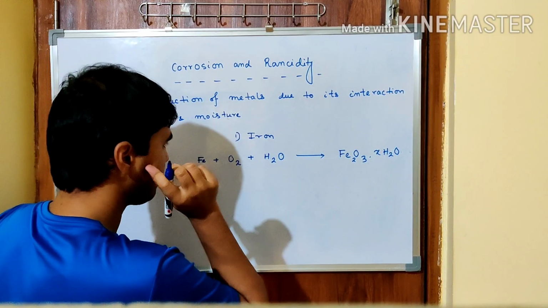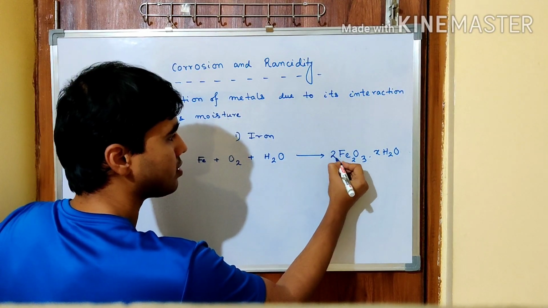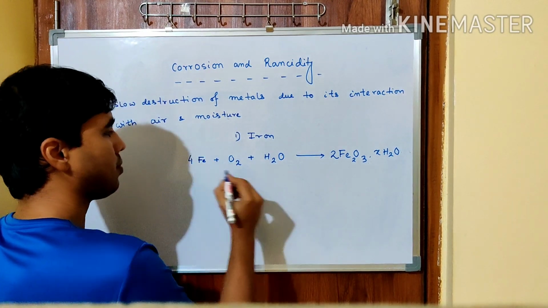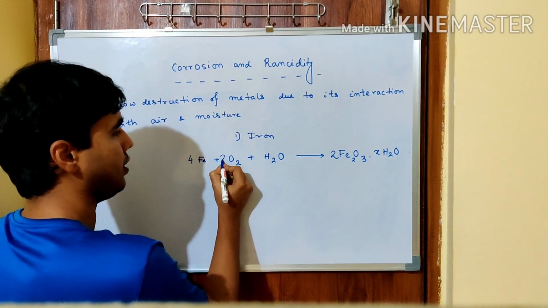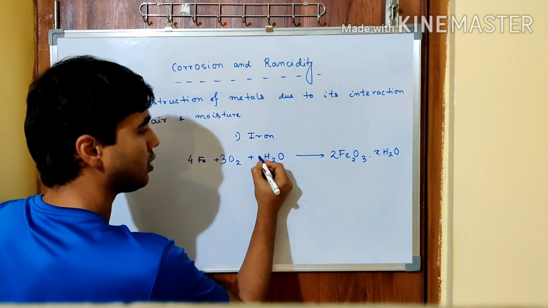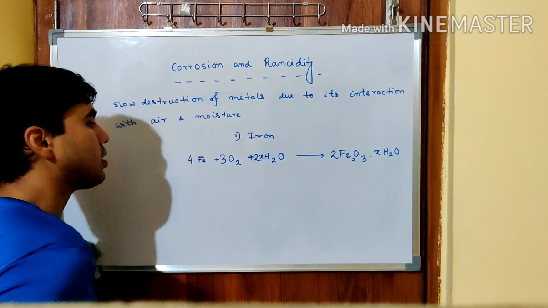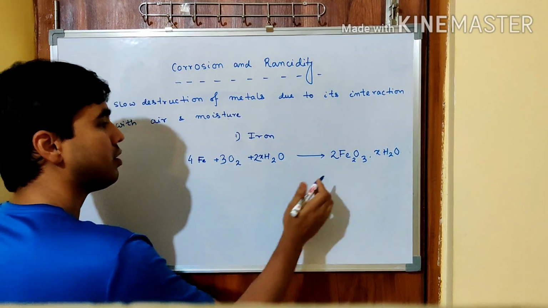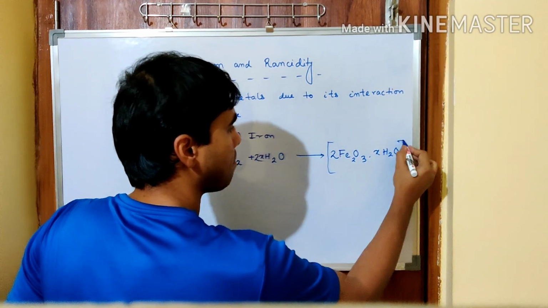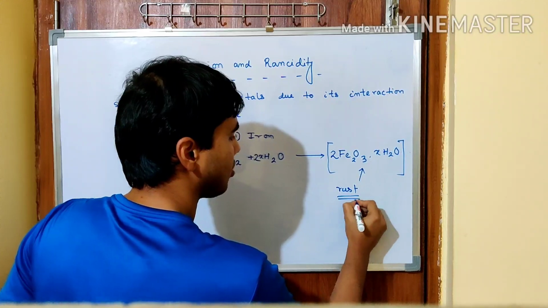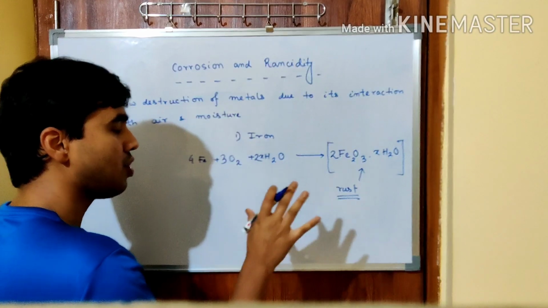So here it is 4, and here it is 3, and since it is 2x, it should be 2x H2O. So this is the basic equation. Here you can see the formation of rust, the brown flaky substance on the iron surface.